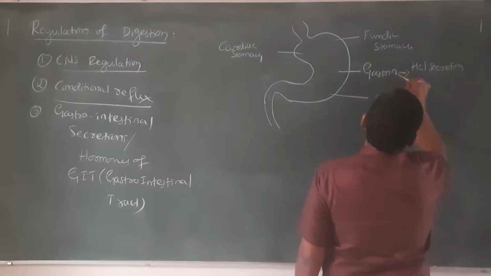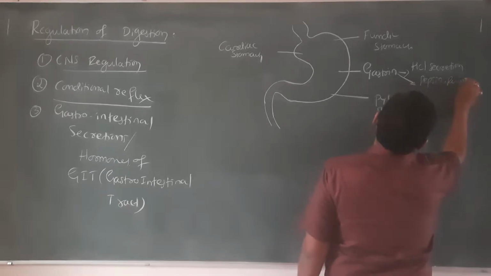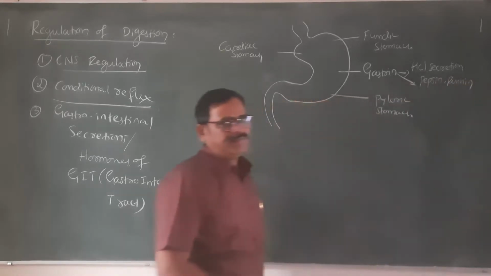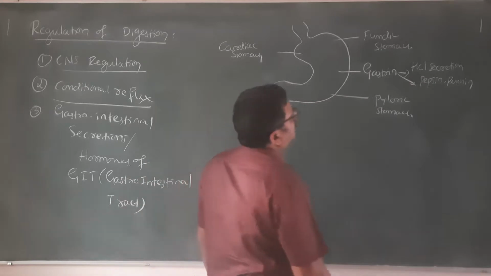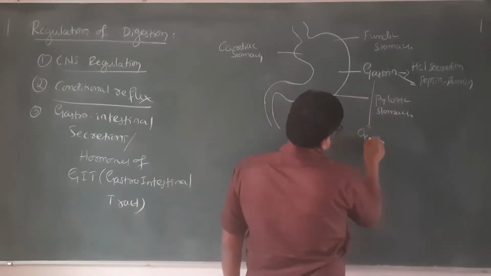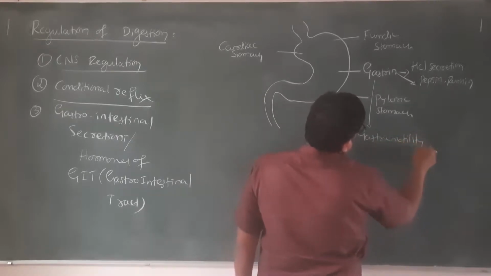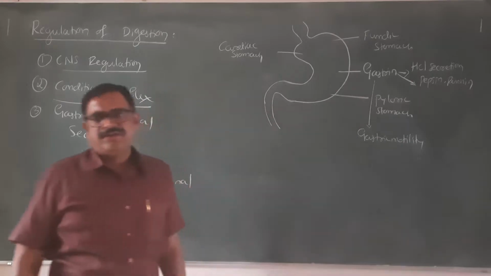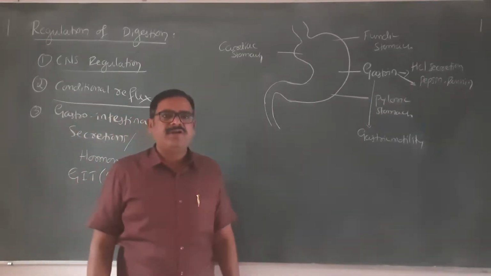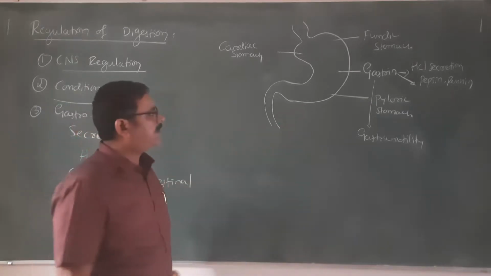It also stimulates the formation of pepsin as well as renin for the digestion of proteins. And then gastrin also causes gastric motility. When the food is mixed with the gastric juice, it becomes what we call chyme, that has to be mixed well, so it induces gastric motility.